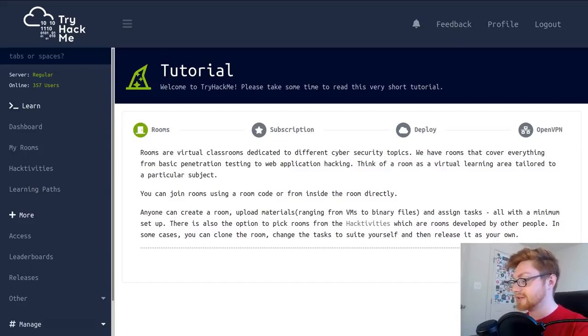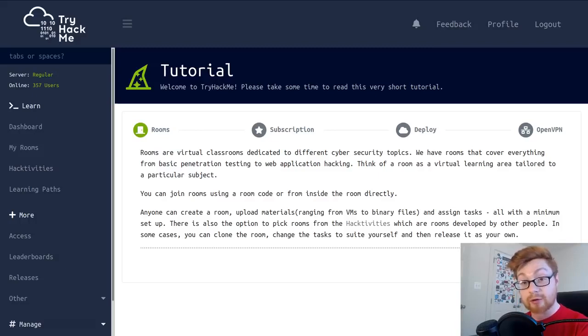It's very much similar to Hack the Box, in that there is a network you can connect to and you'll interact with all these different machines and computers and systems and work with them. In some cases, try and break into them. Try to hack it, right? Try Hack Me. Honestly, I feel like there's a lot of really cool stuff in this, and I wanted to showcase it to you.